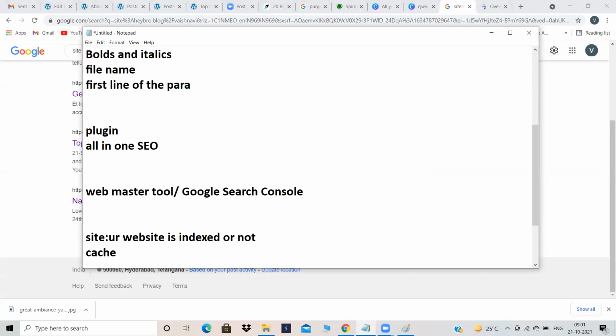Then the next is cache colon. Cache colon is nothing but it will let you know when the crawler visited your website. Okay.